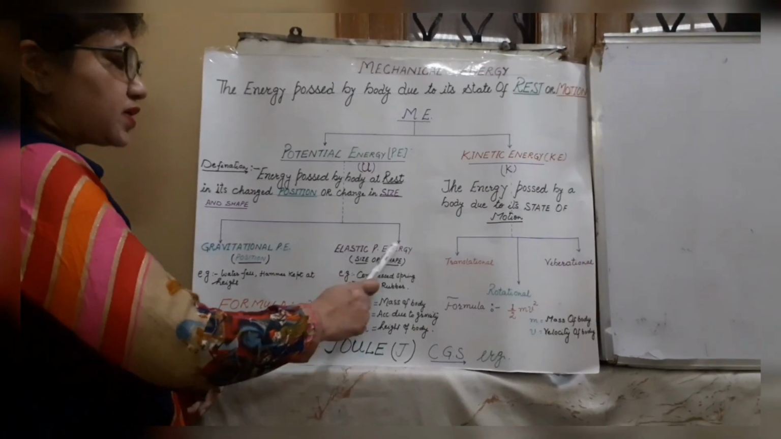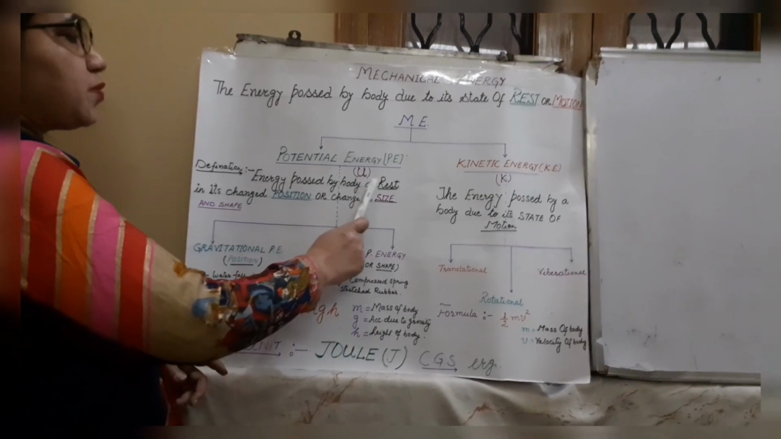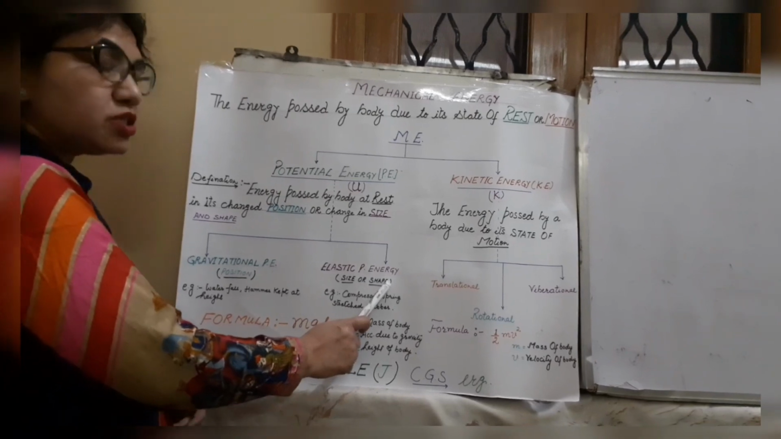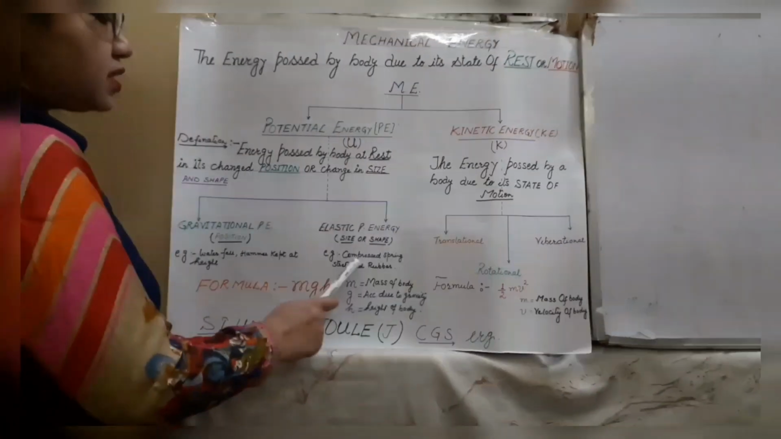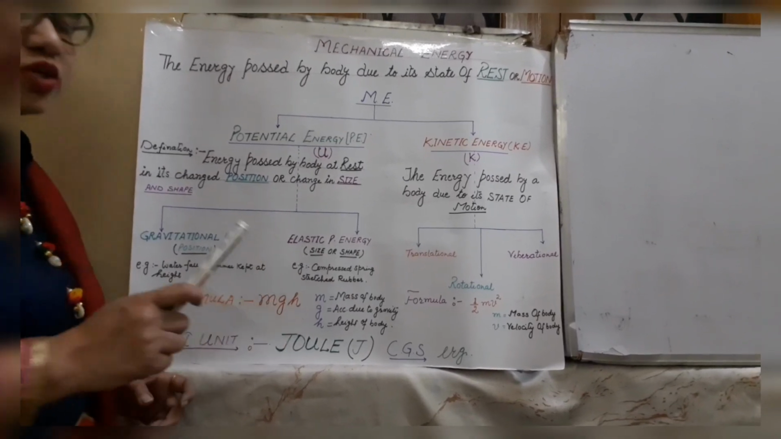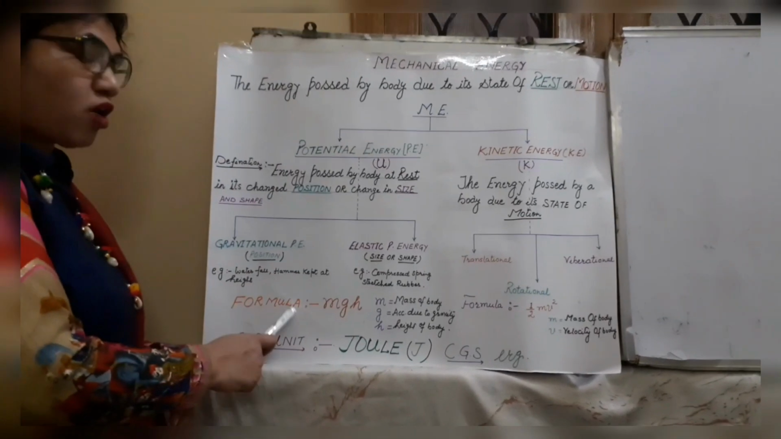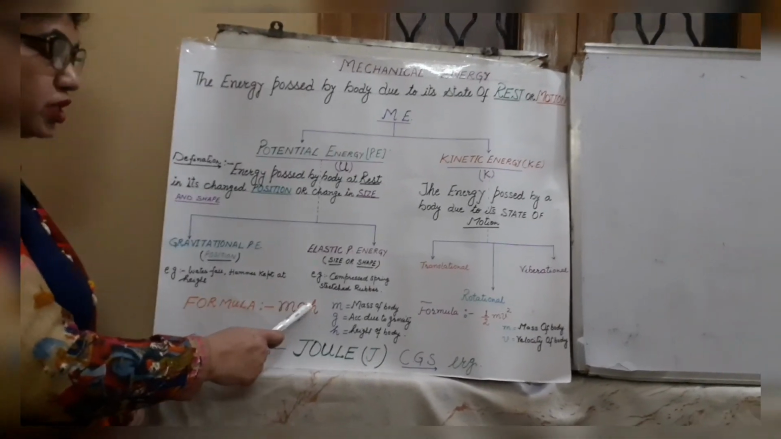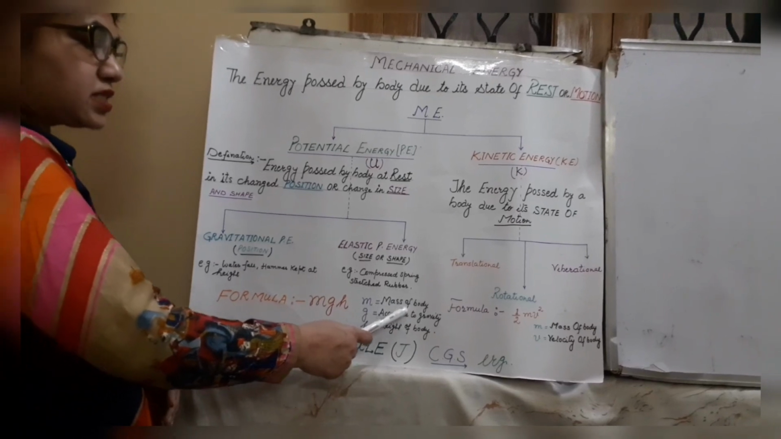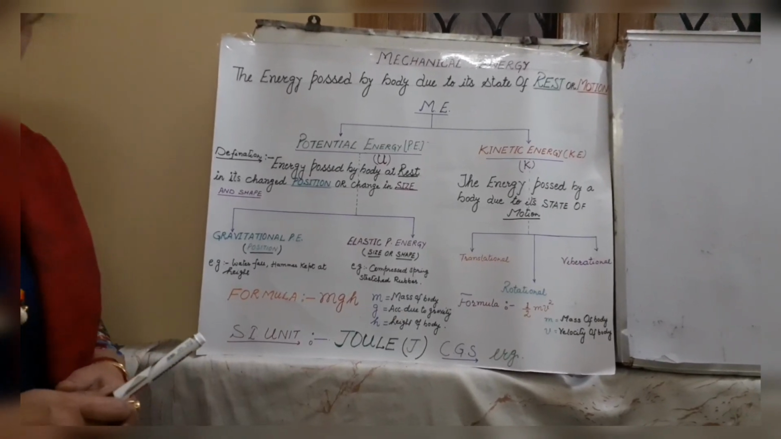In the same way, elastic potential energy we will define as the energy possessed by a body at rest due to change in its size or shape. Example: stretch a rubber, compress a spring, and in the same way stretch a bow and arrow. As regards its formula, it is mgh, where m is the mass of the body, g is the acceleration due to gravity, and h is the height at which the body is kept.